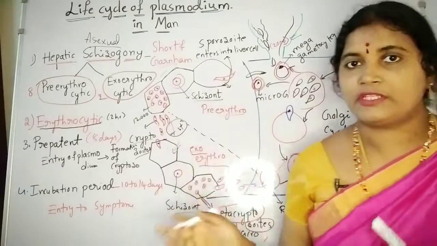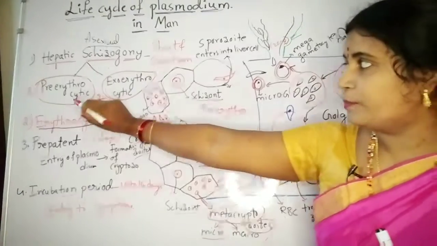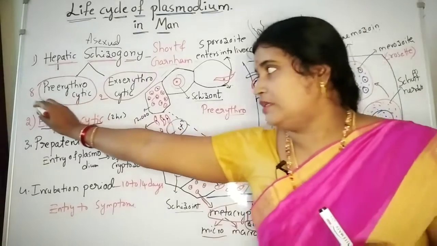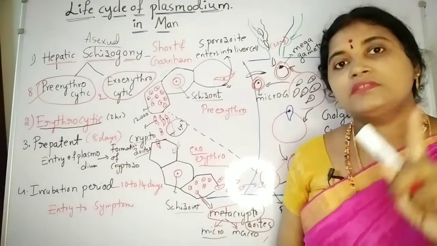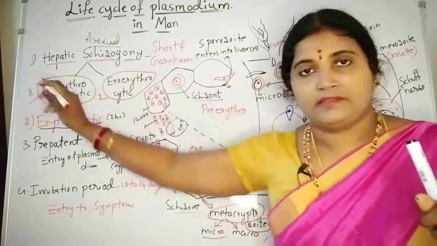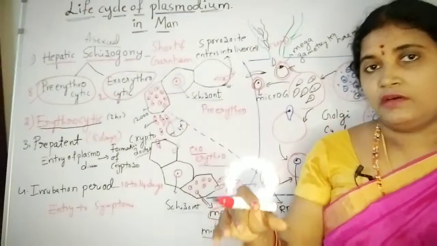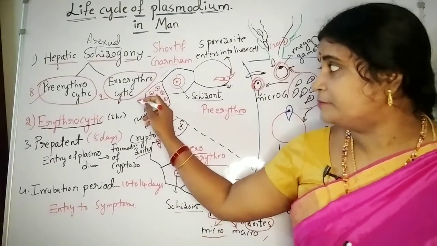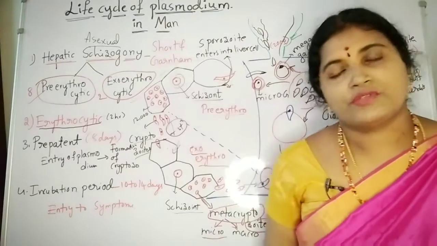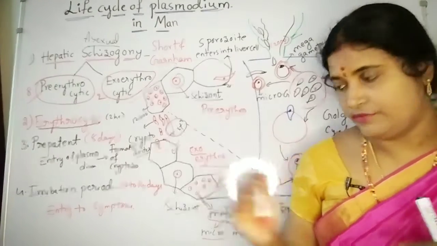Before going to the erythrocytic cycle, take a look at the time periods. The pre-erythrocytic cycle takes place in around 8 days. Around 8 days are required to complete one pre-erythrocytic cycle, and for the exoerythrocytic cycle only 2 days, that is about 48 hours.